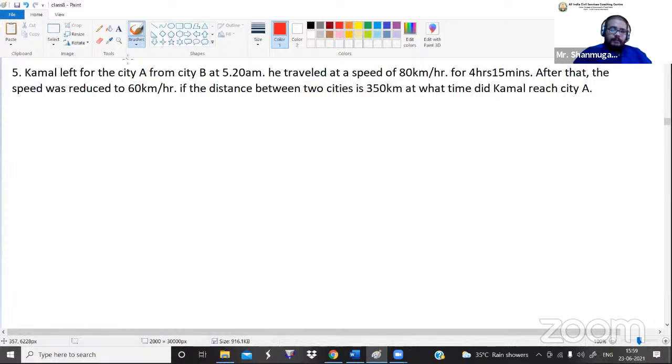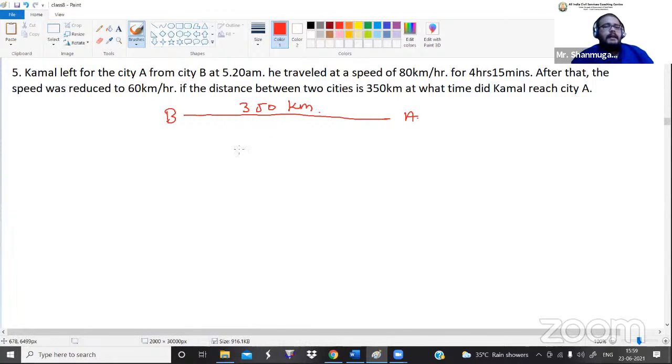Fine. So let me solve the problem. Listen here carefully. That fellow is traveling from point B to point A. The total distance from point B to A is 350 kilometers. This is the basic thing.